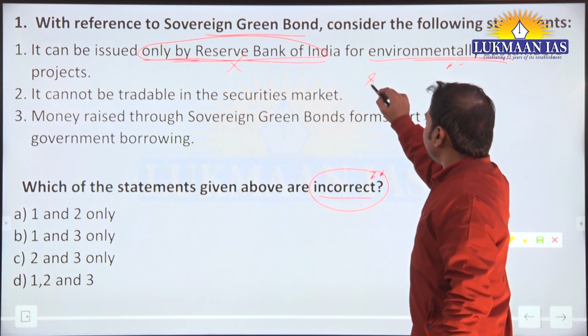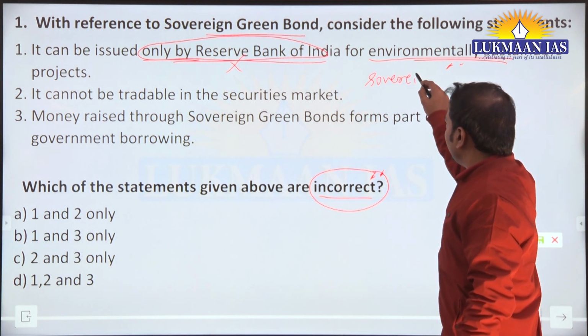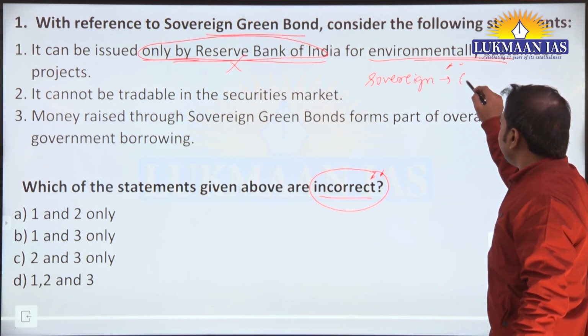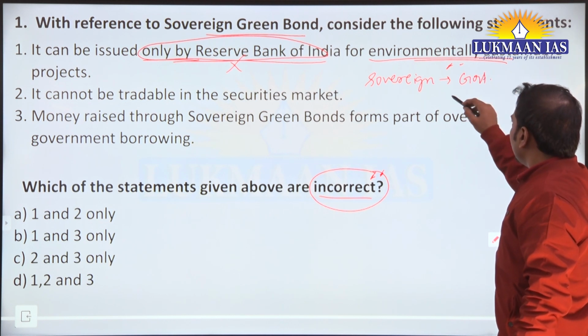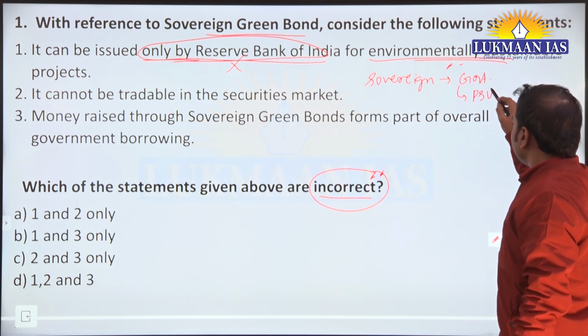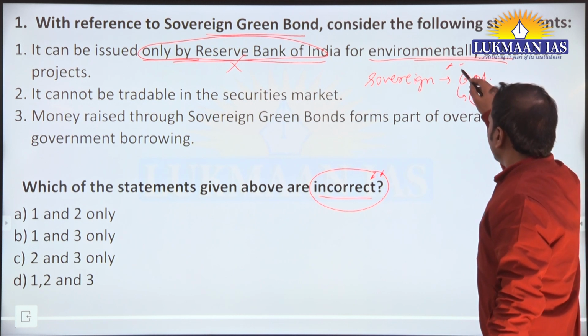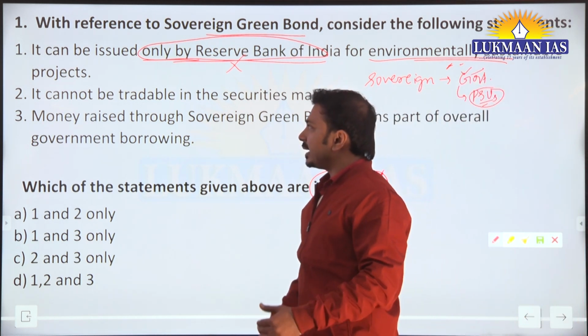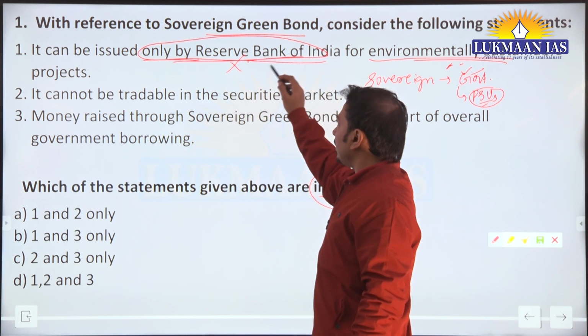Okay, simply as the name suggests, sovereign green bond. So sovereign entities, especially we can say government. Sovereign entities are government, or public sector undertakings which are owned by the government. So they can issue it, not simply the RBI.